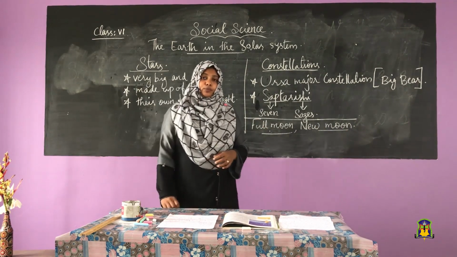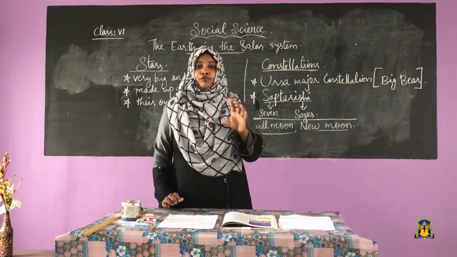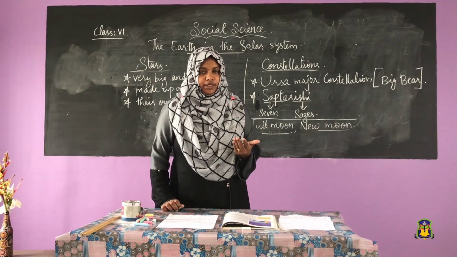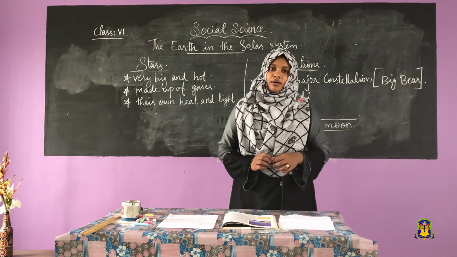Full moon night, or Purnima. There are two names. Full moon night or Purnima we can see only once in about a month's time.